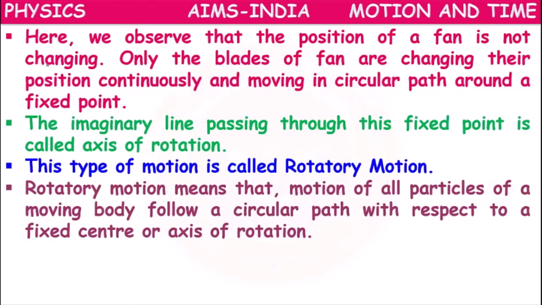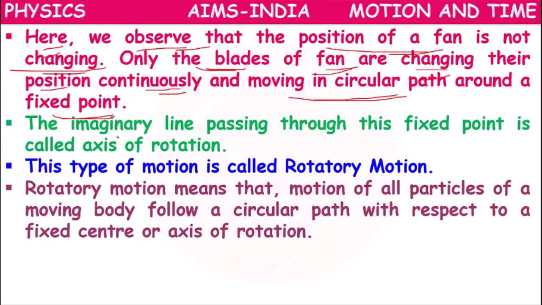So here we observe that the position of the fan is not changing. Only the blades of the fan are changing their position continuously, moving in a circular path around a fixed point. The imaginary line passing through this fixed point is called the axis of rotation.